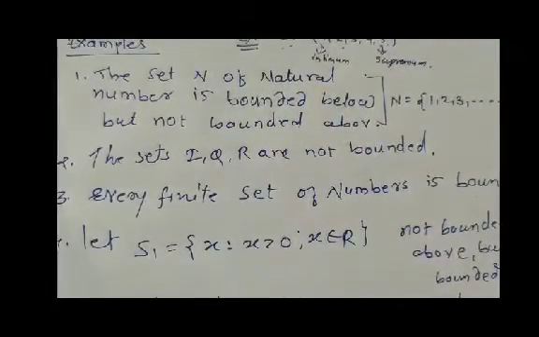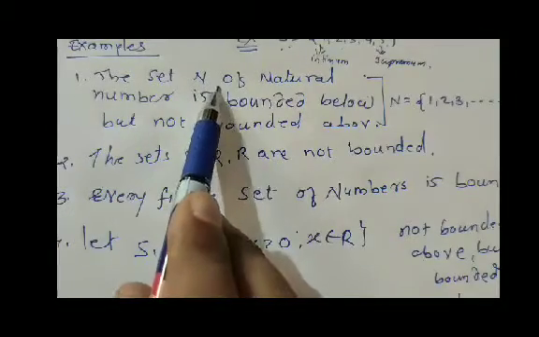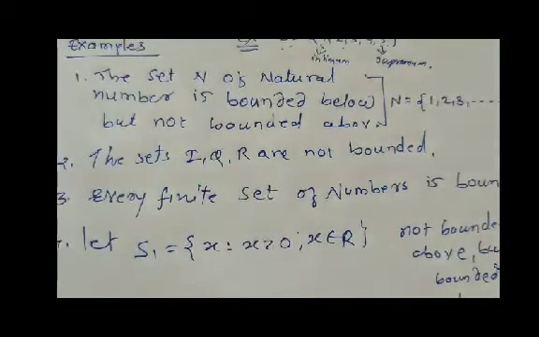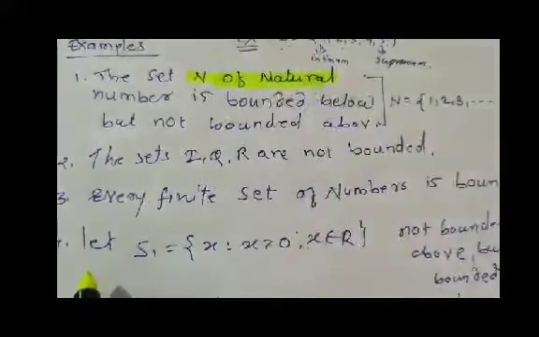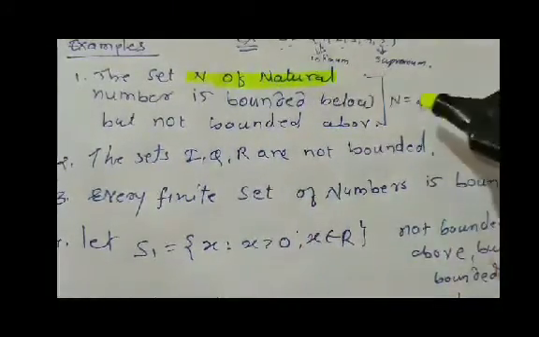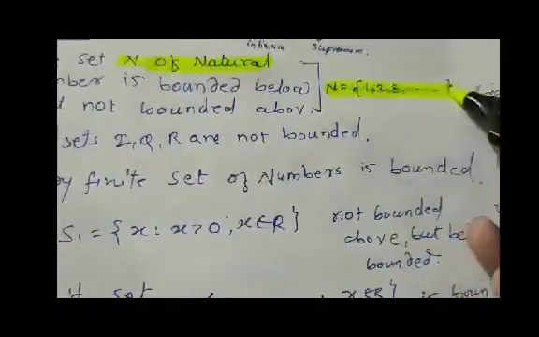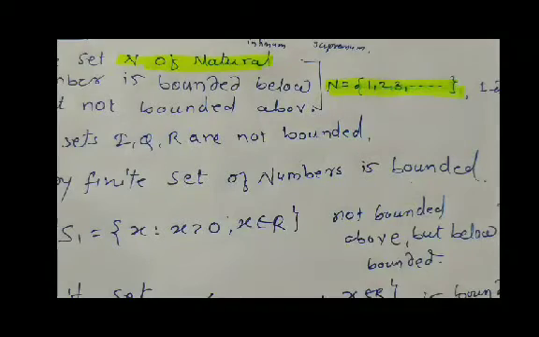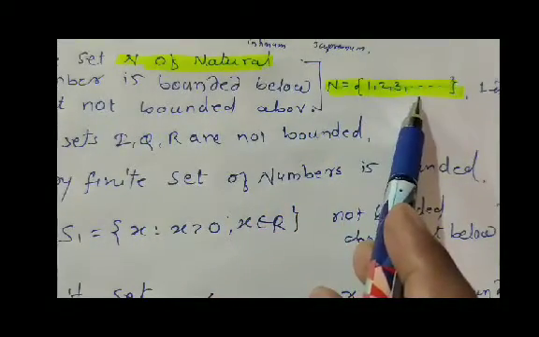Very popular examples these are. The first example is the set of natural numbers N. What is N? N is the set of natural numbers. The set of natural numbers starts from 1, and the greatest number we can't say.